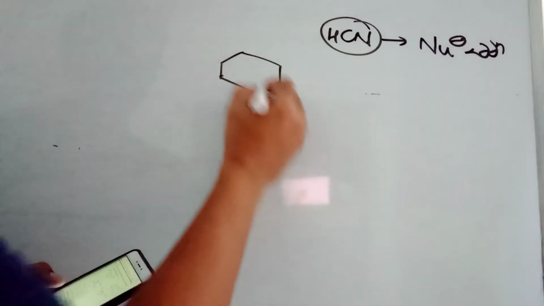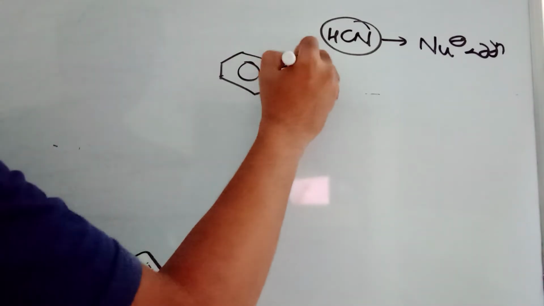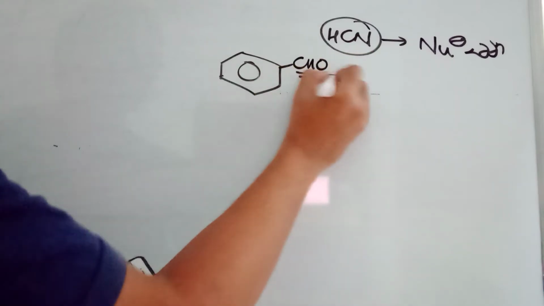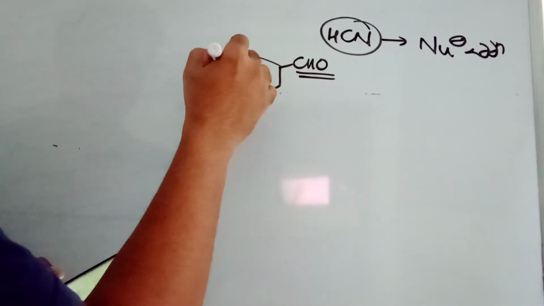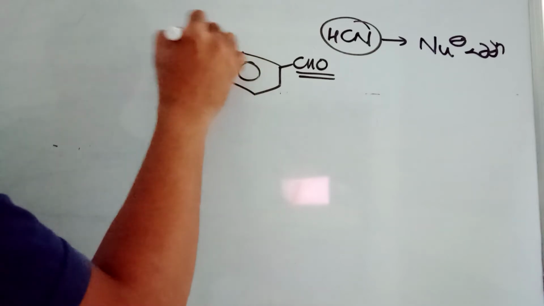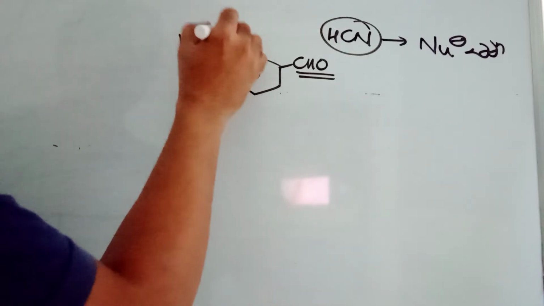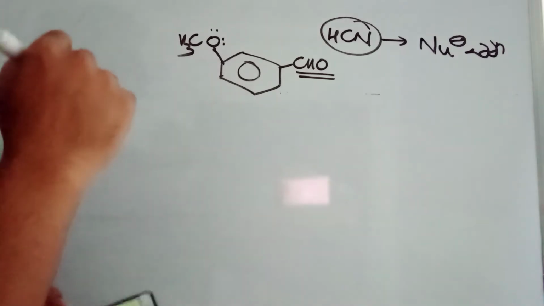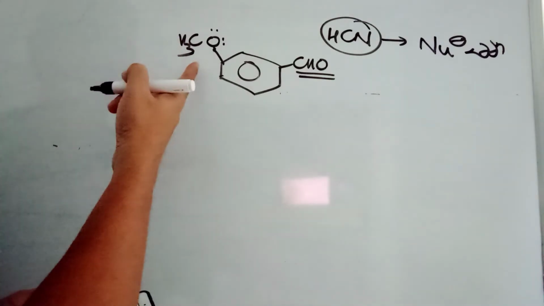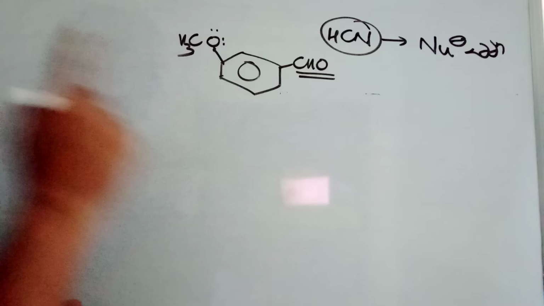So you see, it's a benzene with the CHO group. So the nucleophile is going to add here only. At this place, we have OCH3, 2 oxygens are there. If it is at ortho and para positions, it is plus R. But if it is at meta position, it is minus I.